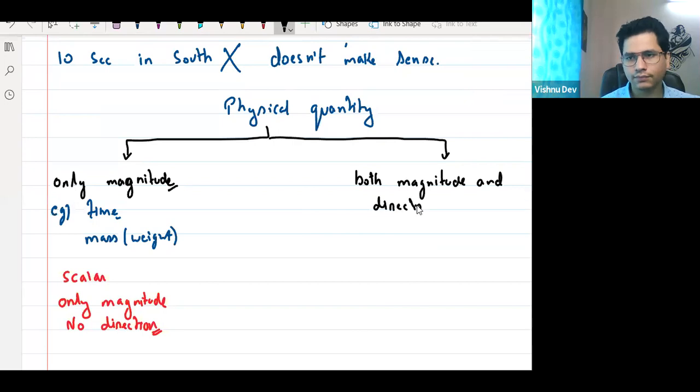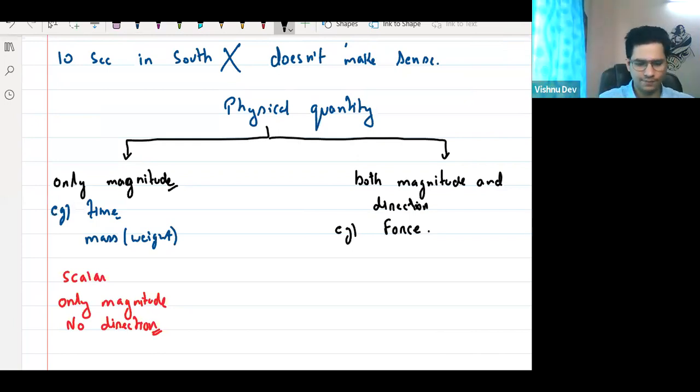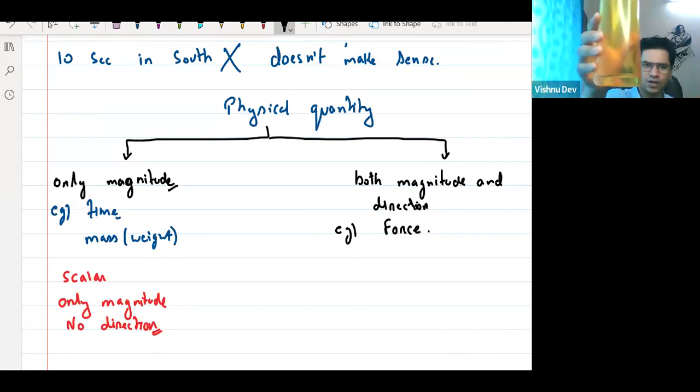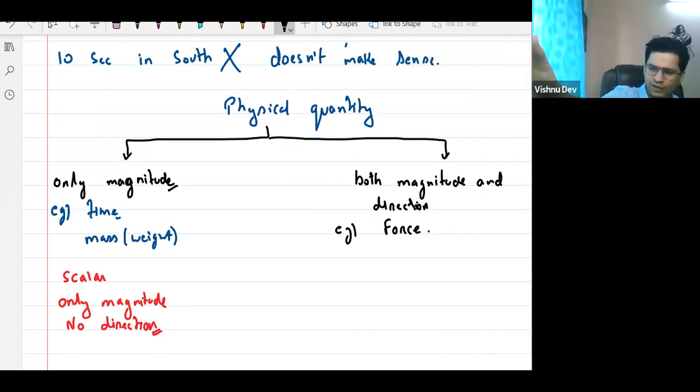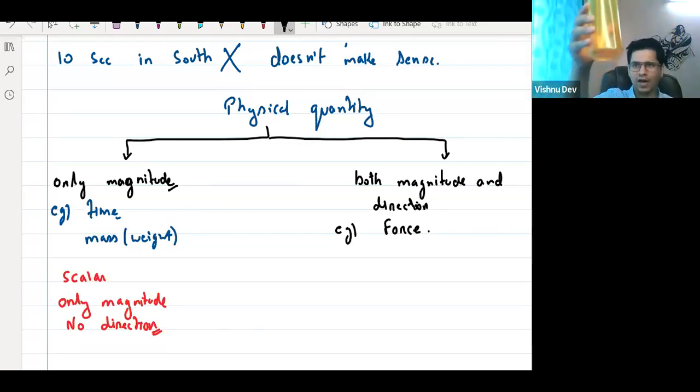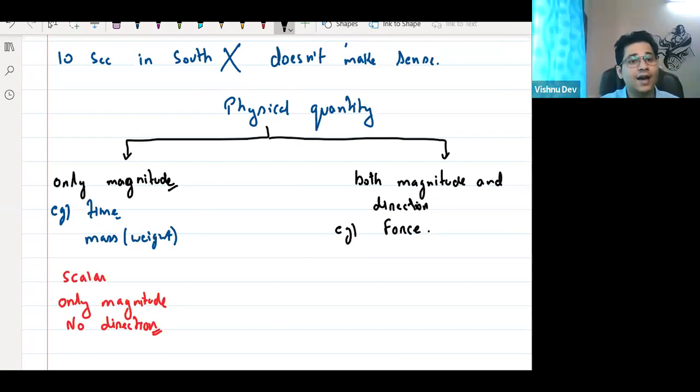Let us observe first. First example, sir, force. तुम किसी को धक्का देते हो, तुम push करते हो. Suppose this is a bottle. If I'm applying force in this direction, it is moving in this direction only. If I'm pushing in this direction, it will move in this direction. So I can say there are quantities in which direction is also important. We will see these quantities in detail. अभी बस example देख रहा हूँ.